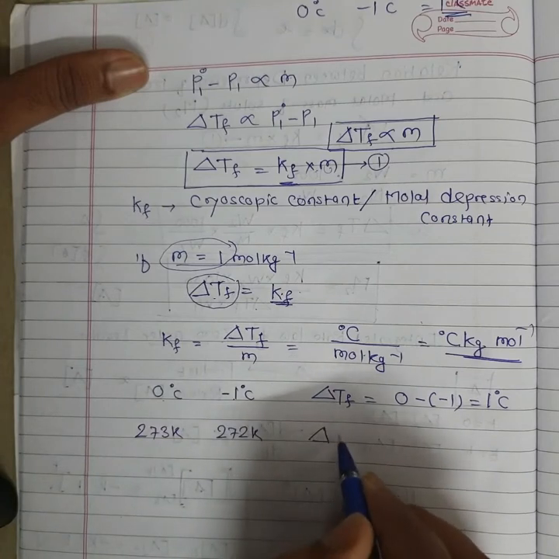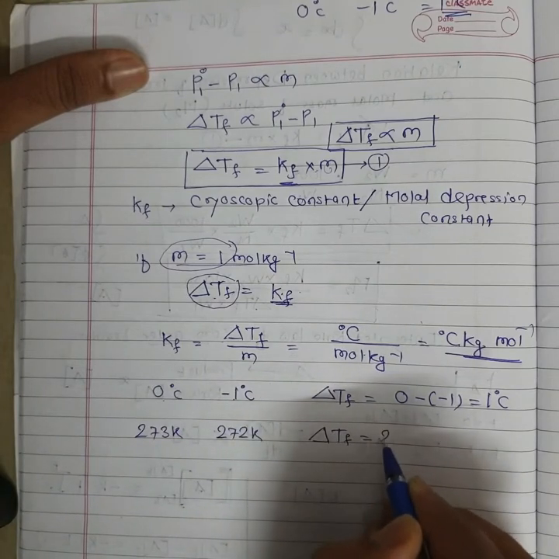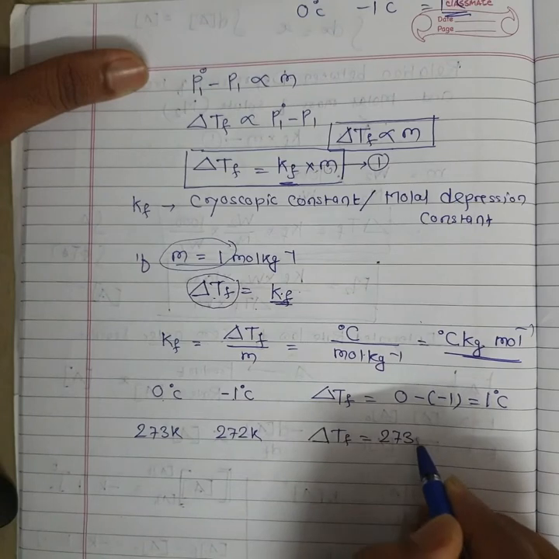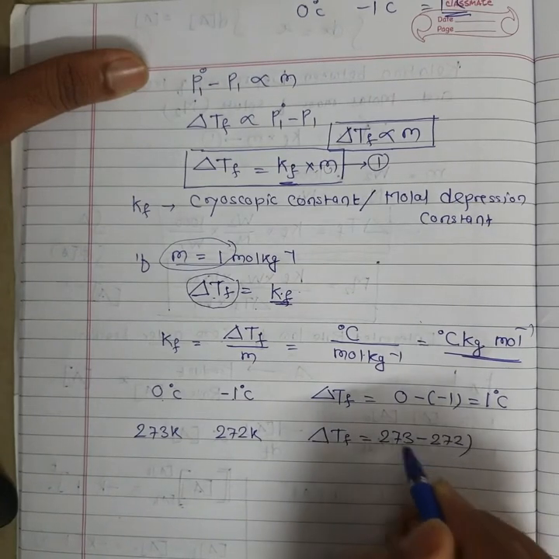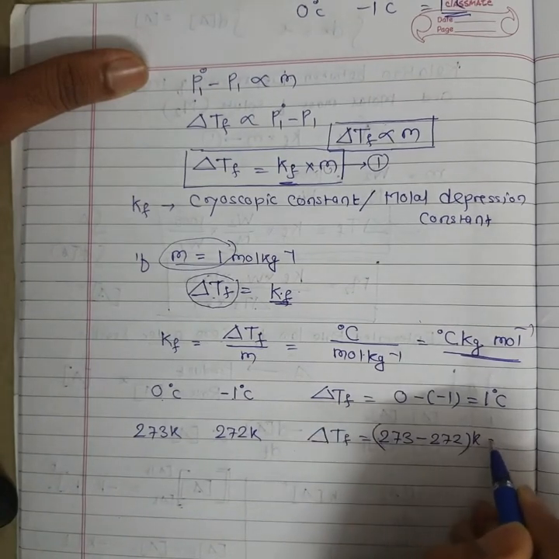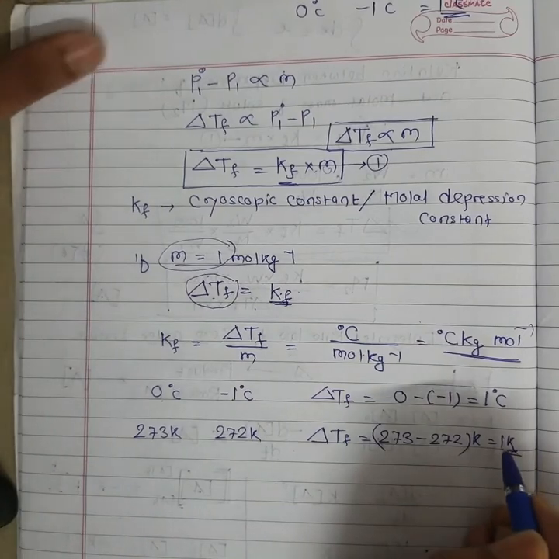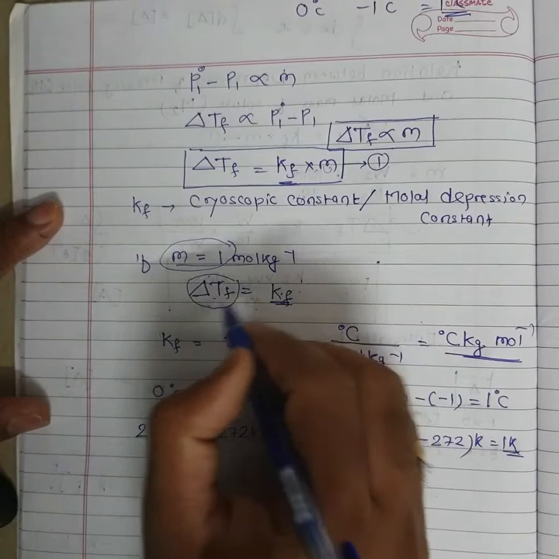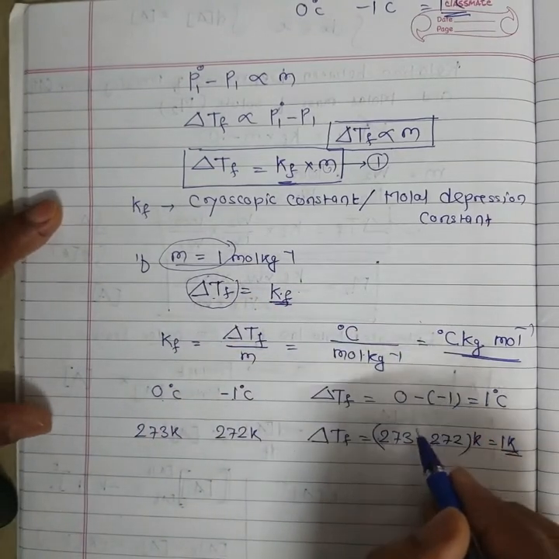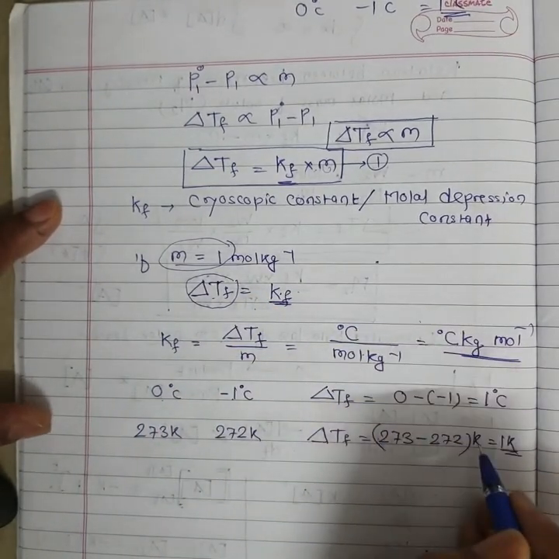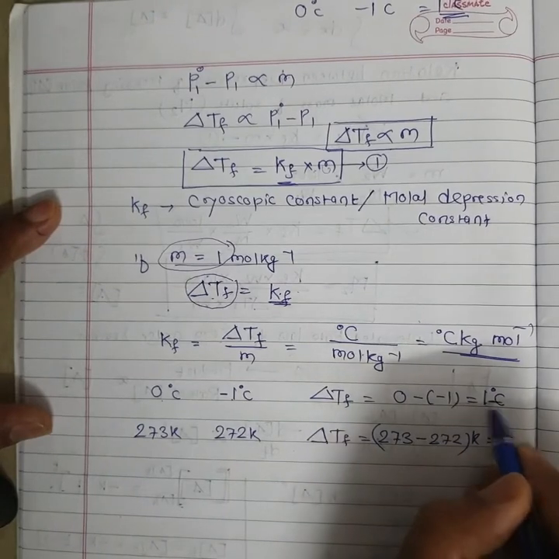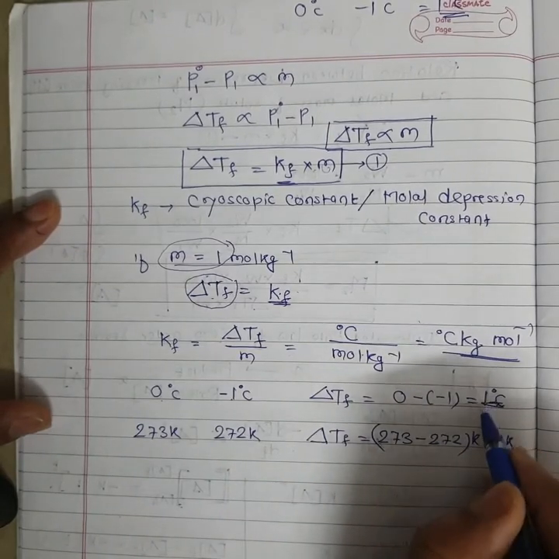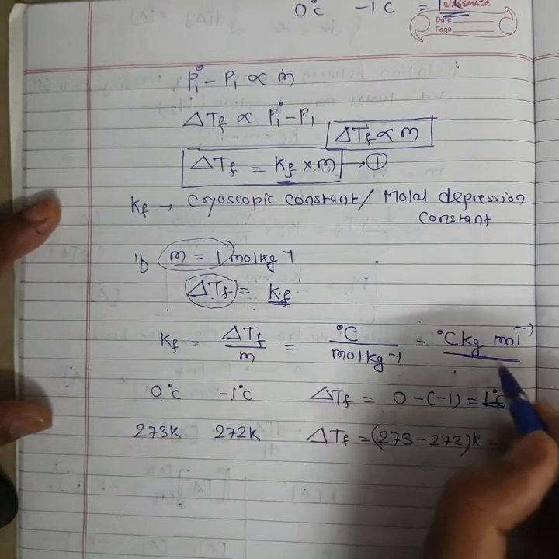So the change in freezing point is 273 minus 272, that is 1 Kelvin. Since Kf involves a difference of temperature, whether I take temperature in degree Celsius or in Kelvin, the difference is the same.